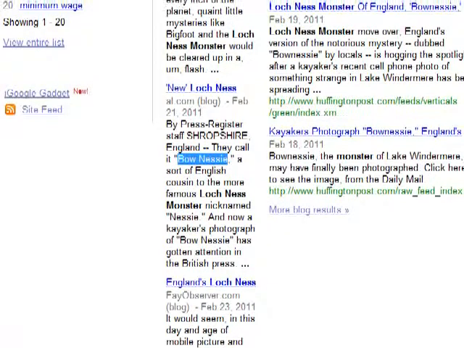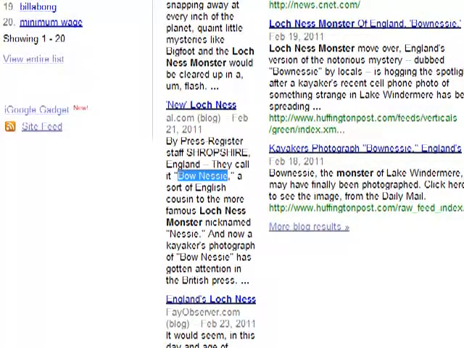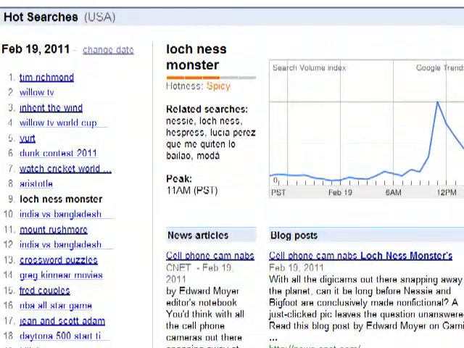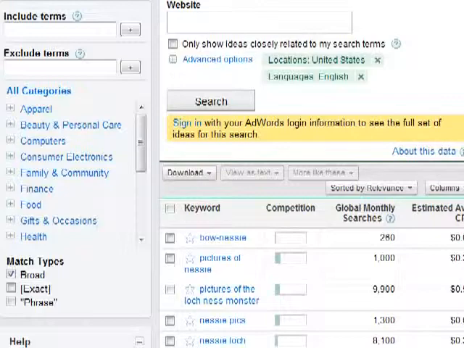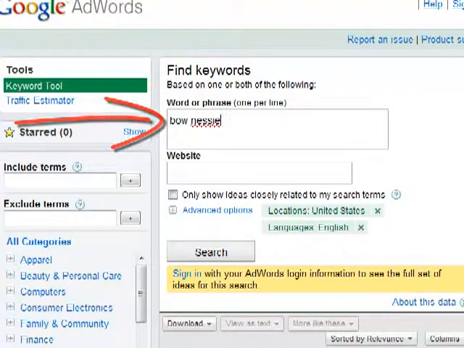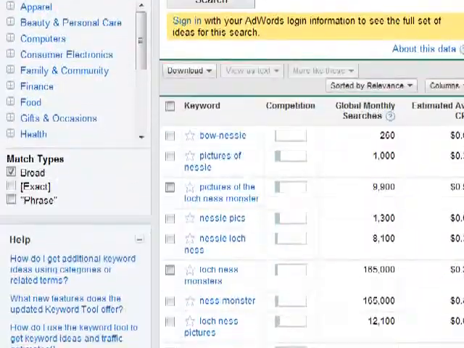So what I'm going to do is look a little bit into Bow Nessie. And how I would do that is I'd stay within Google, but I'd go over here to the Google AdSense free keyword tool. All of this, you just Google what I'm telling you, you can find these. So your Google AdWords free keyword tool, something like that, any of those is going to get you this. I typed in Bow Nessie, and then I hit search. And here's what came up.